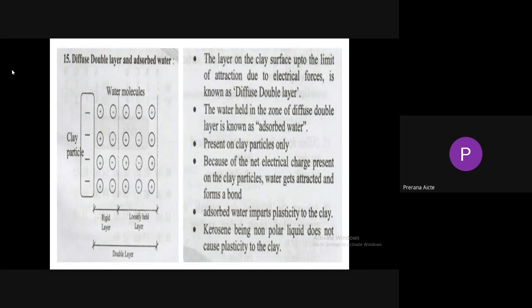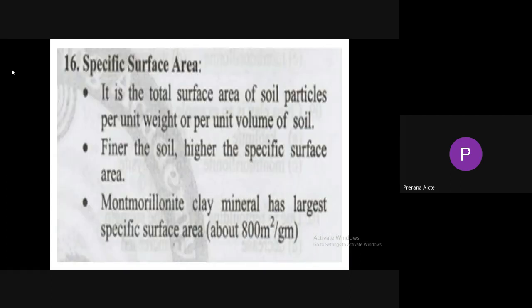So hence kerosene, being a non-polar liquid, does not cause plasticity to the clay. Coming to specific surface area, it is the total surface area of soil particles per unit weight or per unit volume of the soil mass. So the finer the soil, the higher the specific surface area. As the size of the particle decreases, specific surface area increases.